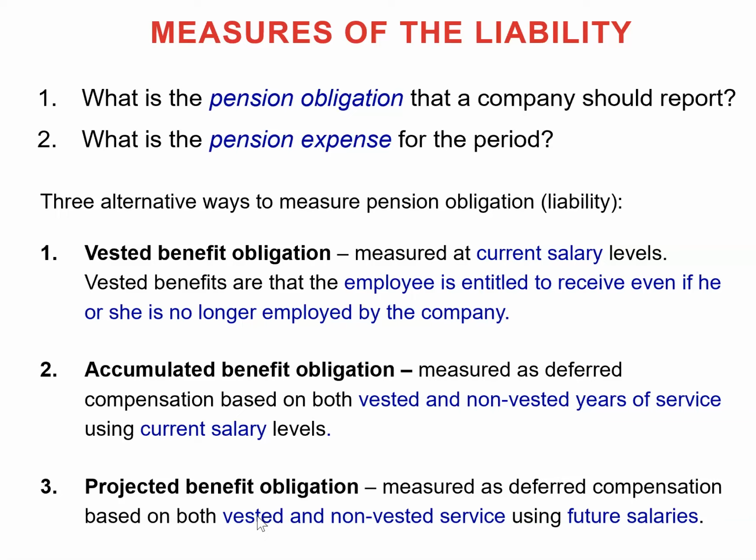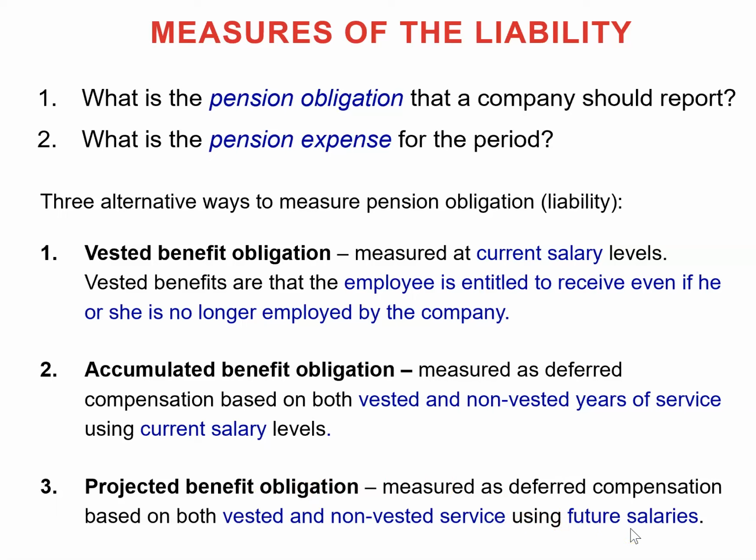We will use it throughout the chapter. This measure bases the deferred compensation amount on both vested and non-vested service, but they use the future salaries.